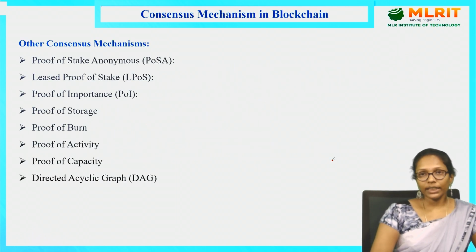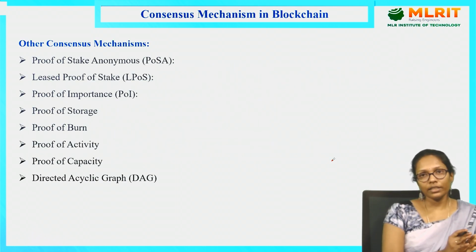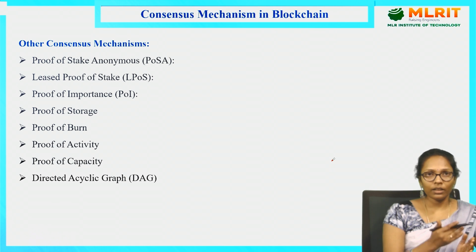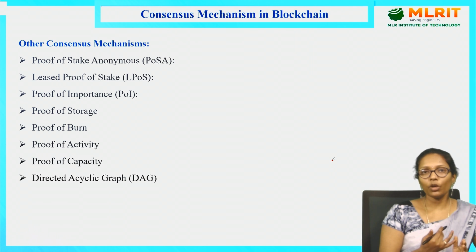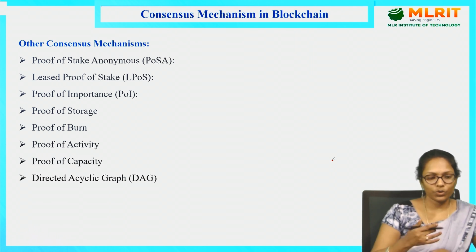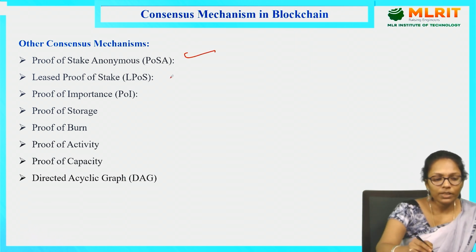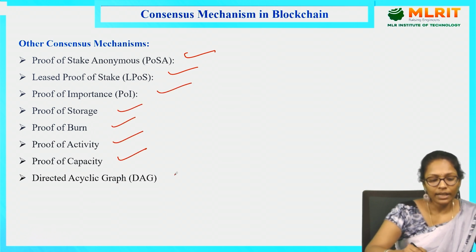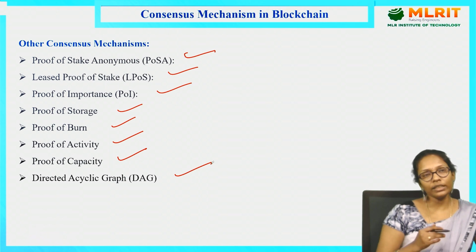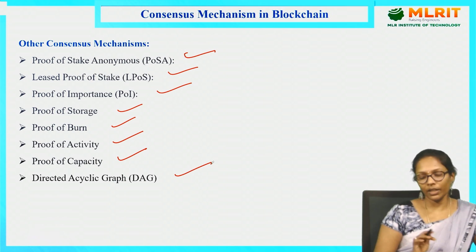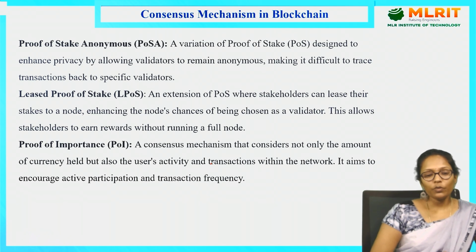Coming to the other consensus mechanisms. These are the 7 consensus mechanisms which we discussed, which are generally used in most blockchains. But these are some of the latest consensus mechanisms, which are not used in most blockchains: proof of stake anonymous, least proof of stake, proof of importance, proof of storage, proof of burn, proof of activity, proof of capacity, and directed acyclic graph. So these are the other consensus mechanisms.